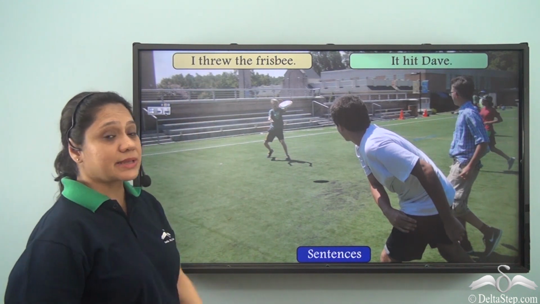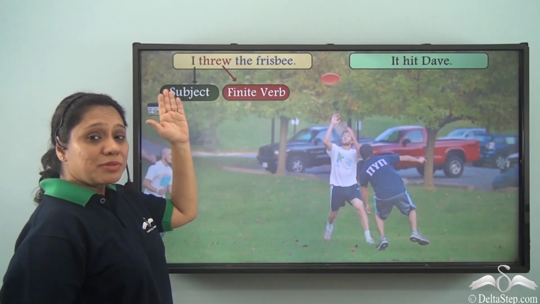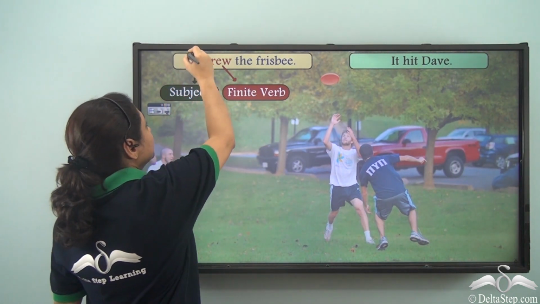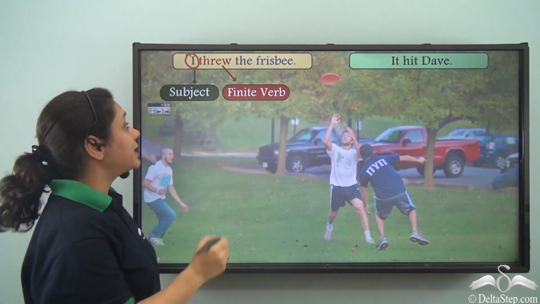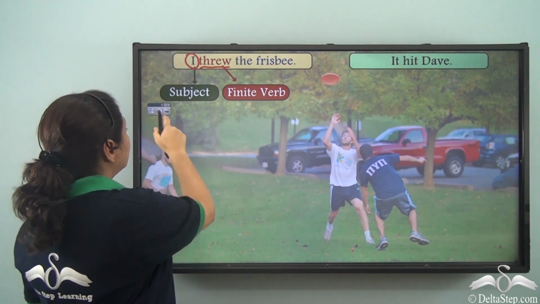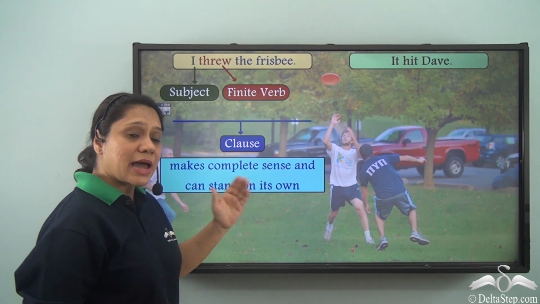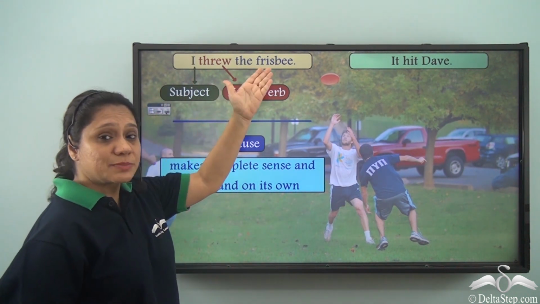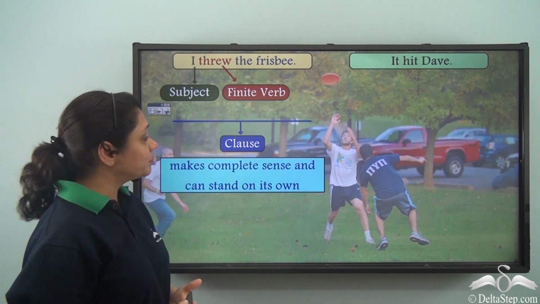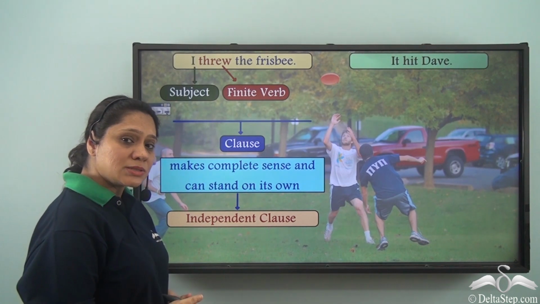Let us take the first sentence. I threw the frisbee. Now, this sentence, I threw the frisbee, has a subject, I, and a finite verb, threw. So, this group of words is a clause which makes complete sense and can stand on its own. I threw the frisbee makes complete sense and can stand alone as a sentence. So, this clause is an independent clause.